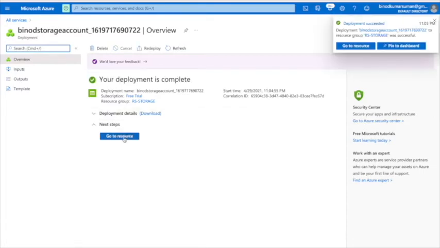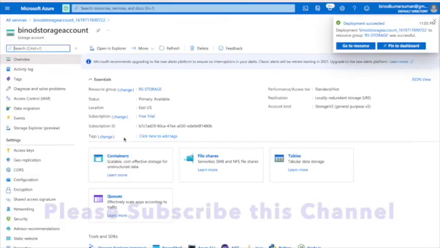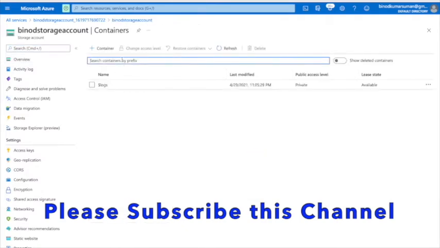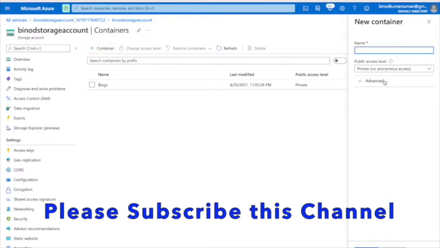Yes, click on go to resource. Now see, this is the main page for the storage account. You can see we have the container, meaning blob, file shares, tables, queues. We will see one by one. So first go to the container and create one container. Give the container name,